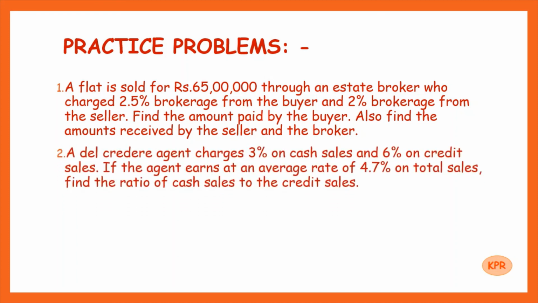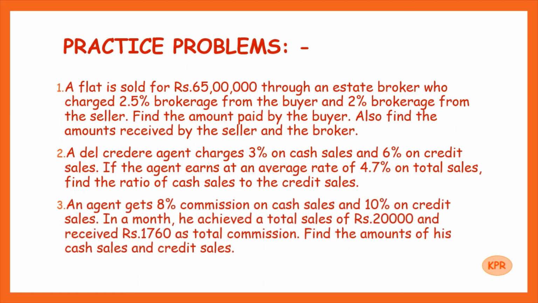Second question, a dealer broker agent charges 3% on cash sales and 6% on credit sales. If the agent earns at an average rate of 4.7% on total sales, find the ratio of cash sales to the credit sales.